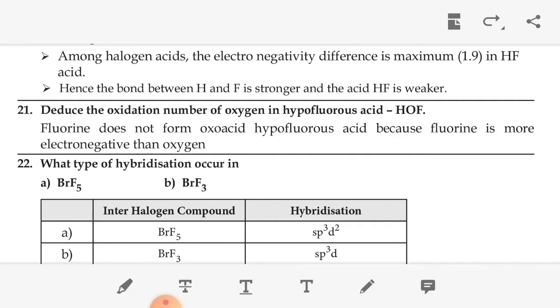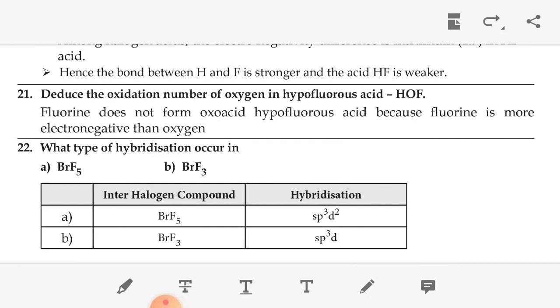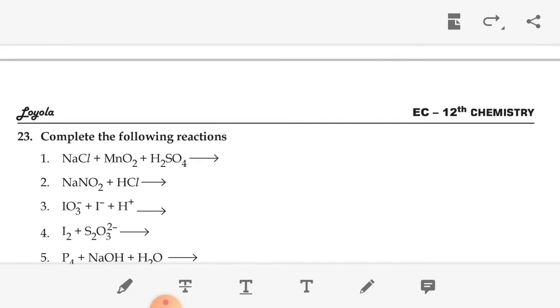Fluorine does not form an oxoacid like hypofluorous acid because fluorine is more electronegative than oxygen. So these are the important questions of p block elements 2.